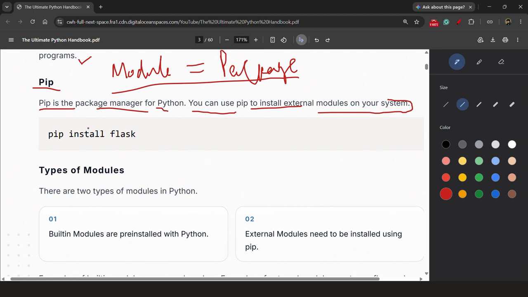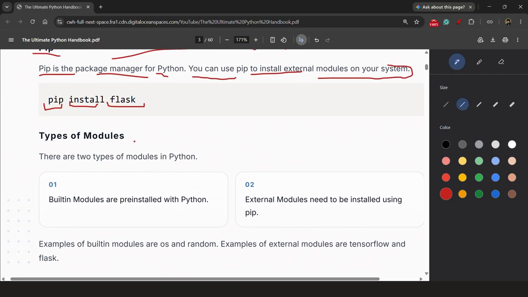Like there's a module called Flask. You can simply install it by using the pip command. In your terminal or command prompt, you need to write pip, then install, then Flask. It will automatically install all the code, all the libraries of this module.